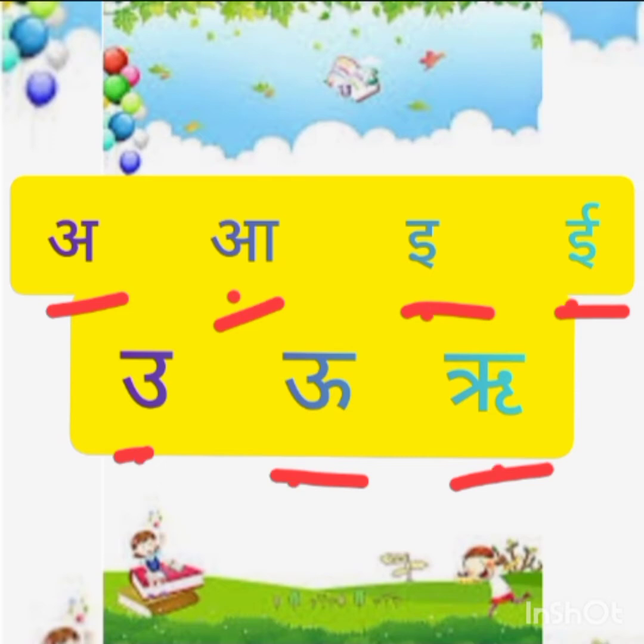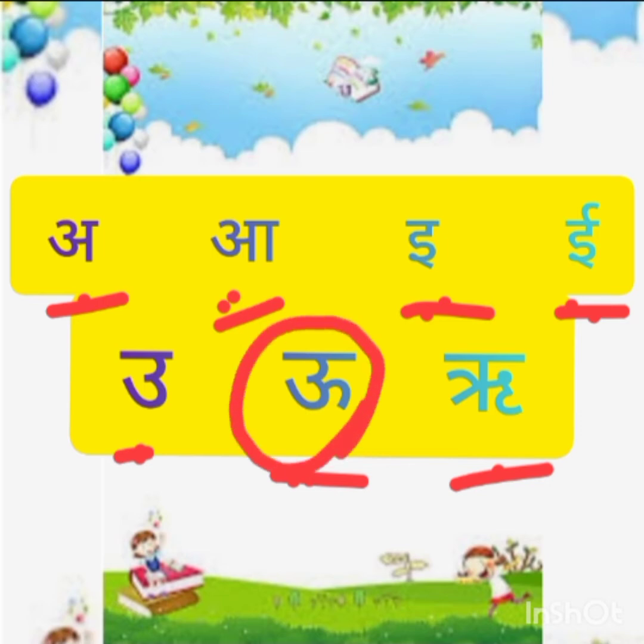Once again. Understood? Now you all know how to say them without seeing, right? Say once again. Say without seeing. Understood? Then what is this one?